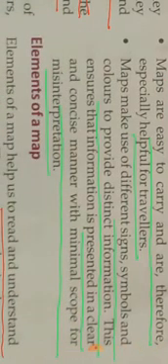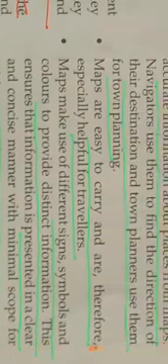Maps make use of different signs, symbols, and colors to provide distinct information. This ensures that information is presented in a clear and concise manner with minimal scope for misinterpretation.